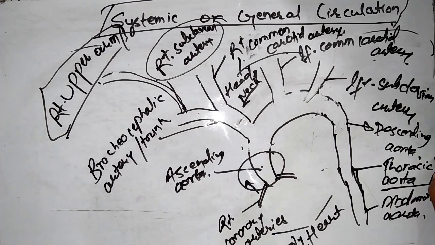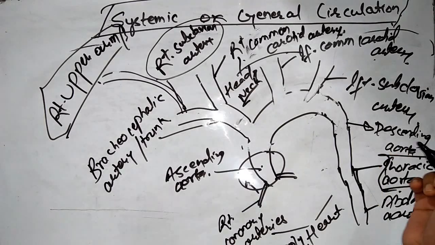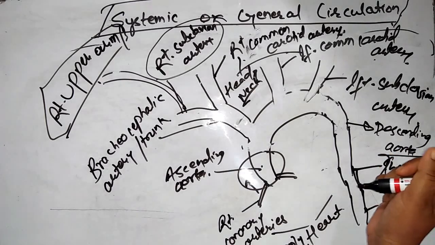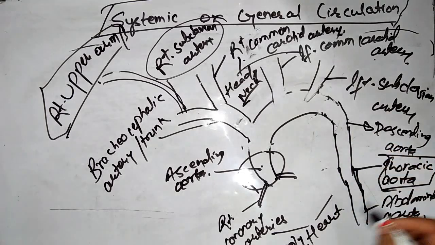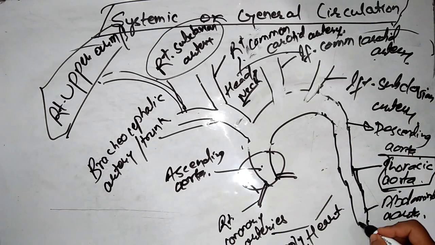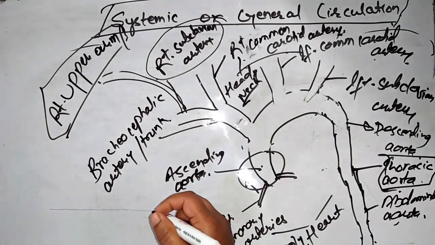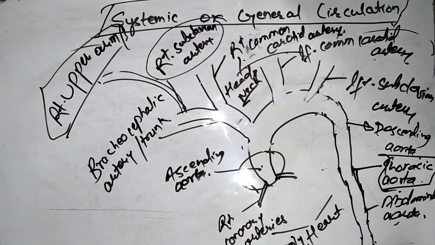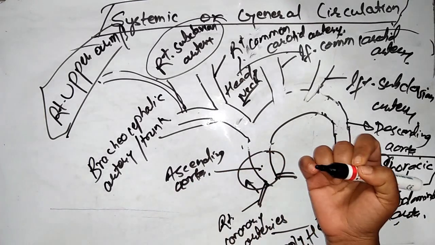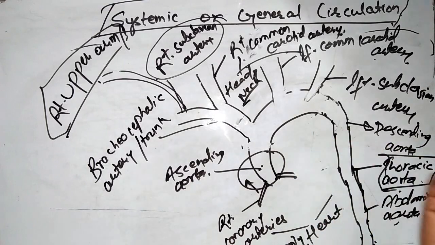Actually, the same thoracic aorta is termed as abdominal aorta at the level of the aortic hiatus. At the level of the aortic hiatus, the thoracic aorta is termed as abdominal aorta, which is again further subdivided into different branches, mainly three branches, and then it supplies the left and right lower limbs.